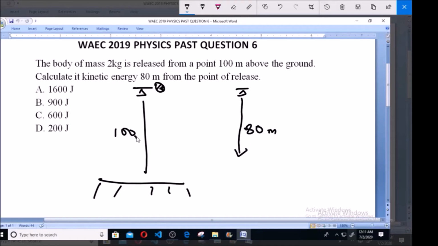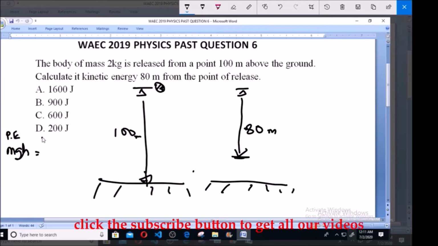Now, you are expected to find the kinetic energy when it has reached 80 meters, not the total 100 meters. So how do we calculate this? We all know that energy is conserved. Kinetic energy, potential energy is the same as the kinetic energy.